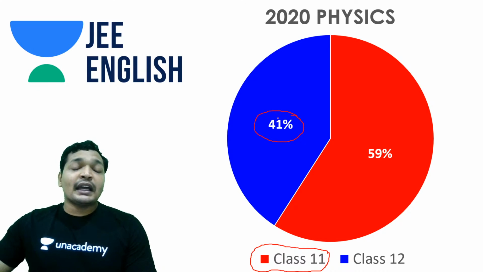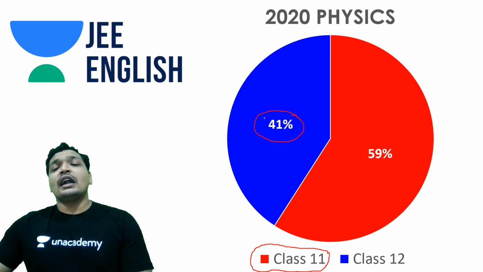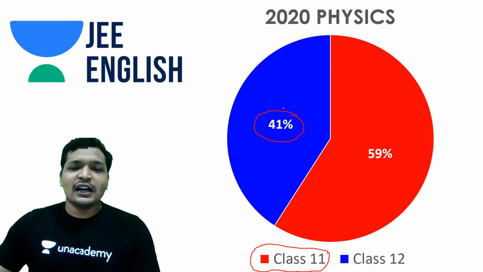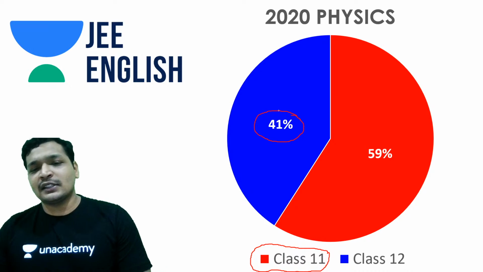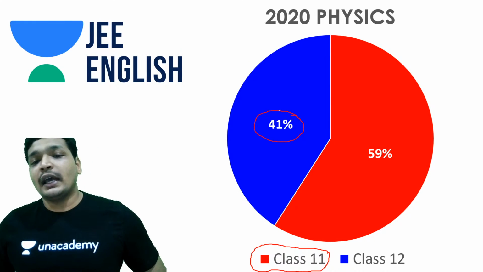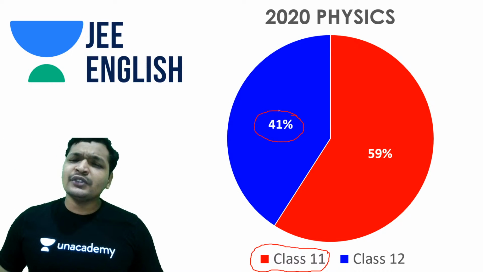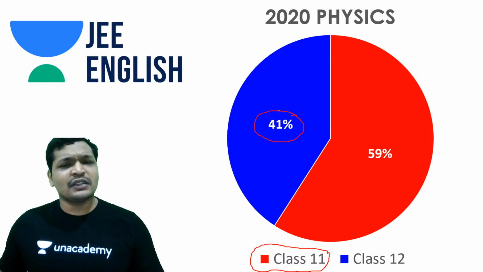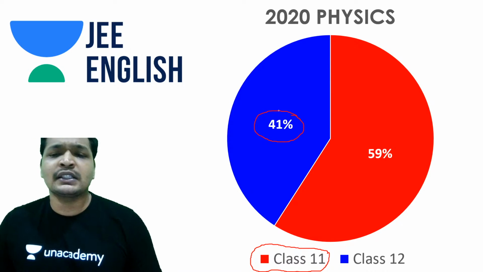So mechanics was given a lot of weightage, and unexpected topics were asked. Fluid mechanics was asked in this exam, and generally you get one question, whereas there were 3 to 4 questions from fluid mechanics alone.